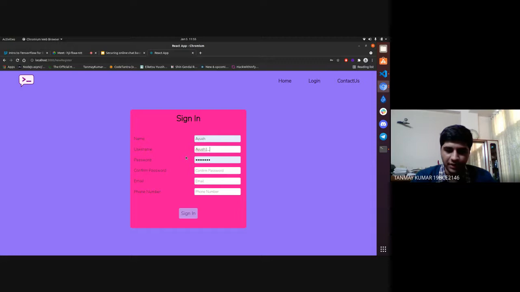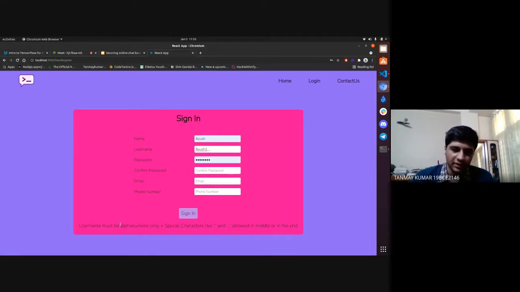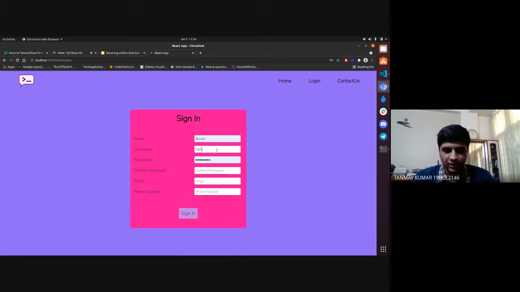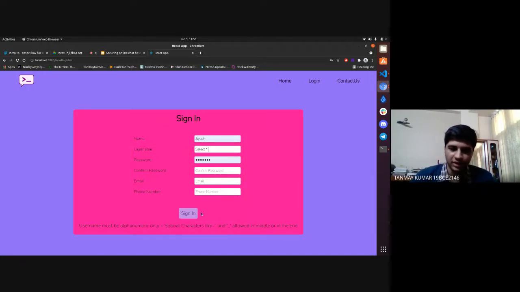But as soon as I will try to use any other special character, it will say that username must be alphanumeric only, plus special characters like dot and underscore are only allowed. So that's why anyone cannot write any SQL command over here. Like for example, select space star from users. It is showing error. In this way, we cannot write any SQL command.